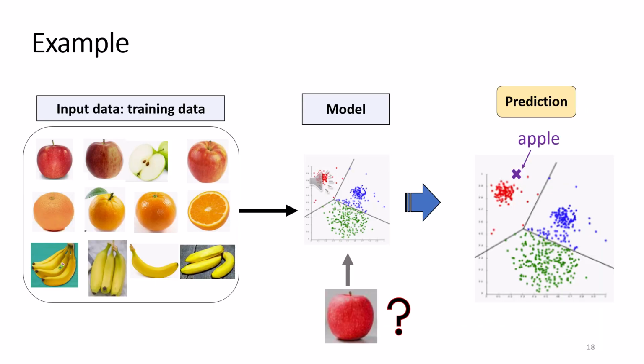This is an example for unsupervised learning. Here we have a group of fruits as training data: apple, orange, banana, and so on. We are going to train this model and test it with an apple, and we have to find which cluster it belongs to, whether the red, blue or green color.